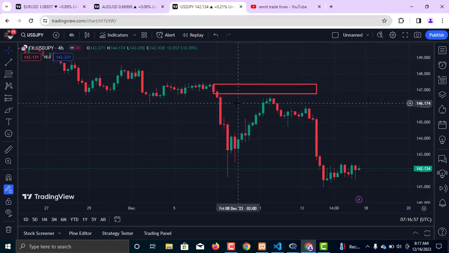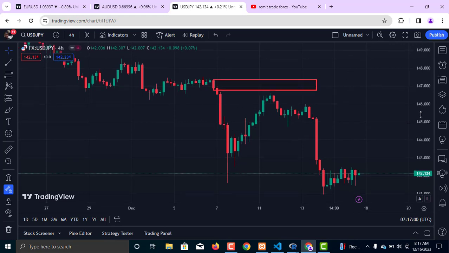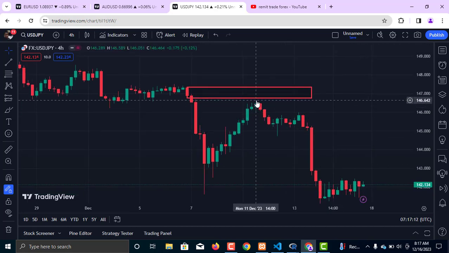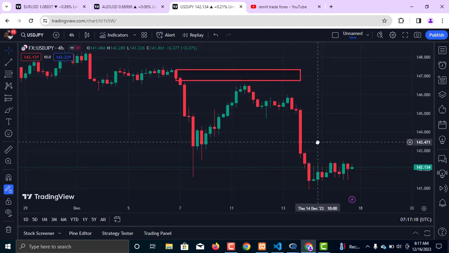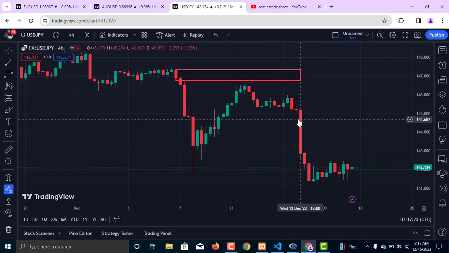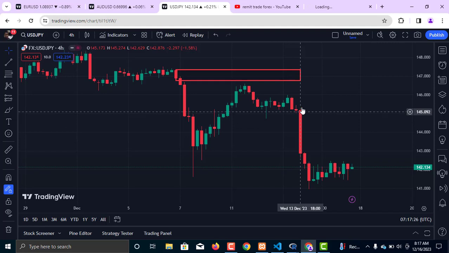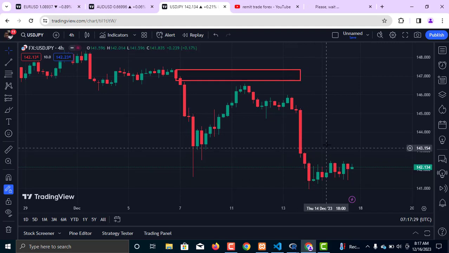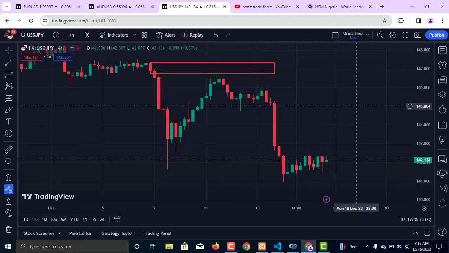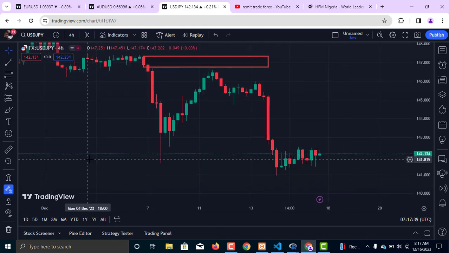And lastly, on USDJPY, if you watched one of my last videos, I told you that this very level of supply is very important and also a resistance level, that the market is going to move upward, and then from here market is going to come back down. Market did not really enter into that level as expected, but nevertheless market came back to the downside as expected. So market moved all the way from here downward, and this very movement was championed by the Fed rate. Okay, so the Federal rate came out and the market began to move to the downside, and right now we have consolidation right here. Market is going to retrace before continuation back down again on this very chart.